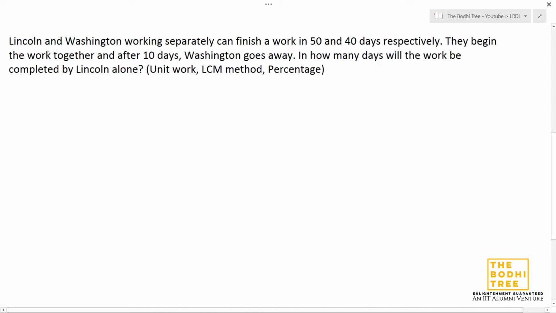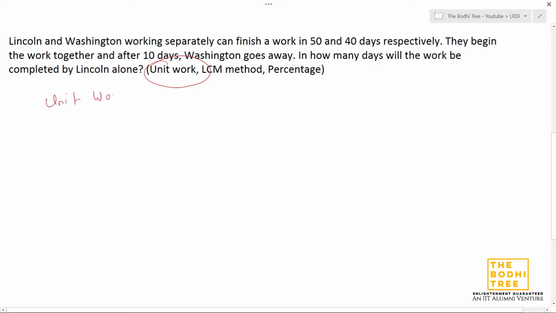What I mean to say is, when we have names, assume that the efficiency will be different for them, and in 99.99% of cases it will be different. So let's see what is asked. Lincoln and Washington working separately can finish a work in 50 and 40 days respectively. So let's begin with unit work method.